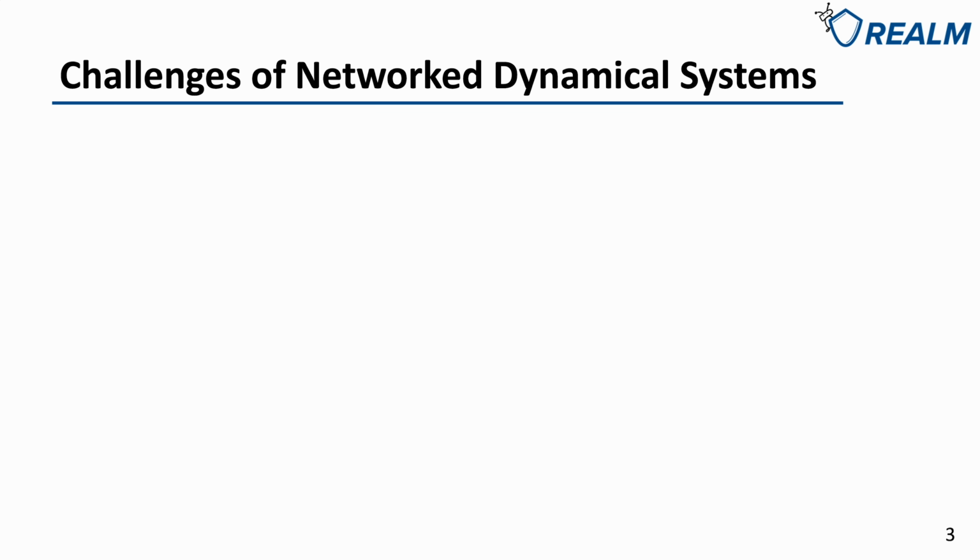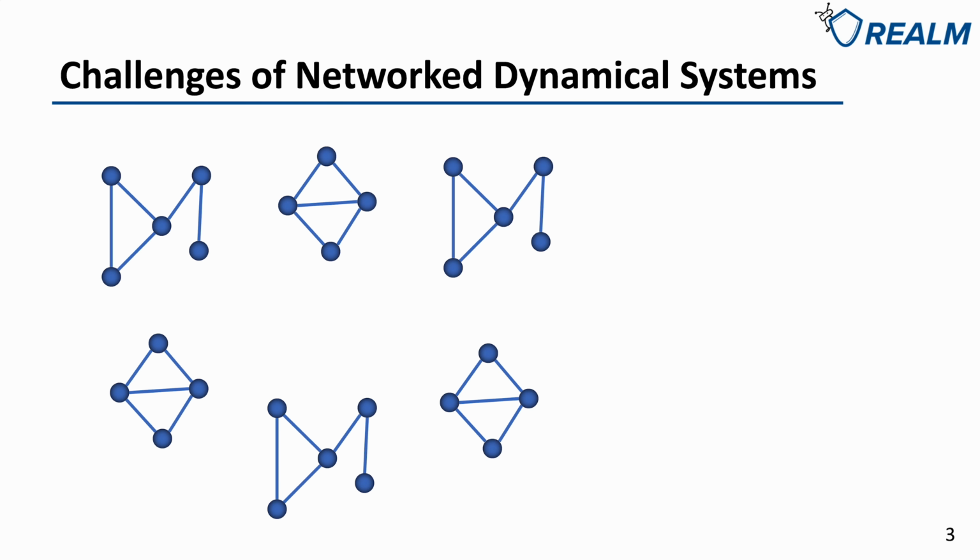Network dynamical systems are often constructed by many small subsystems. The small subsystems interconnect with each other to form the huge network system. As a consequence, the dynamics of subsystems are not isolated, but can be influenced by their neighbors.